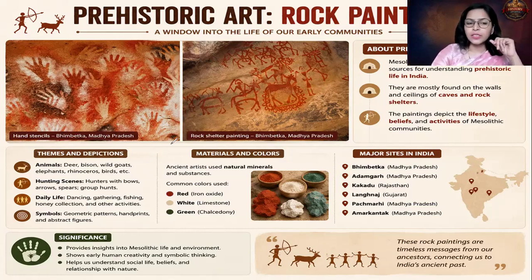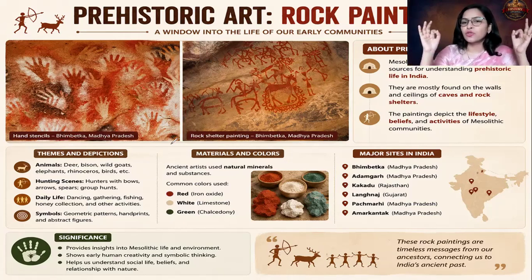Mention this point. The next very important point you can mention is that there are dancing scenes also. Now just imagine, if there is a dancing scene, there must be some sort of music. So if music is there, dance is there, this hints towards what? Development of the aesthetic sense of man.